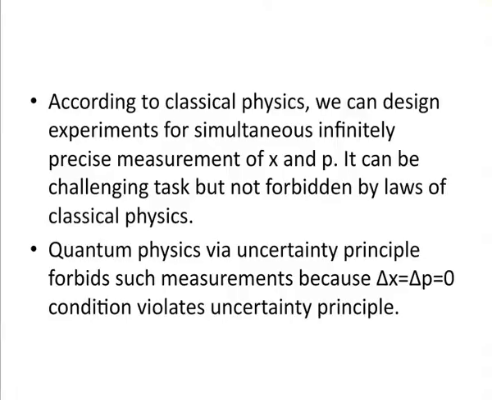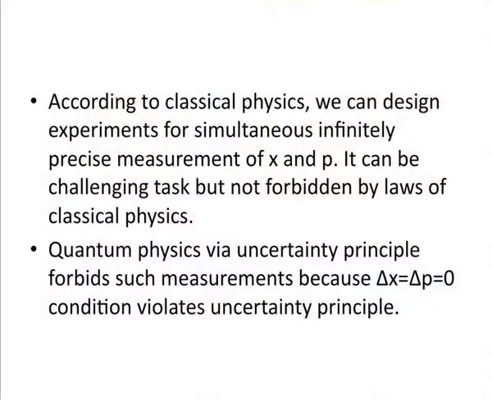According to classical physics, we can design experiments for simultaneous infinitely precise measurements of x and p. It can be a challenging task, but not forbidden by laws of classical physics. Quantum physics via uncertainty principle forbids such measurements because the condition delta x equal to delta p equal to 0 violates the uncertainty principle. So, this is the difference between classical physics and quantum physics.